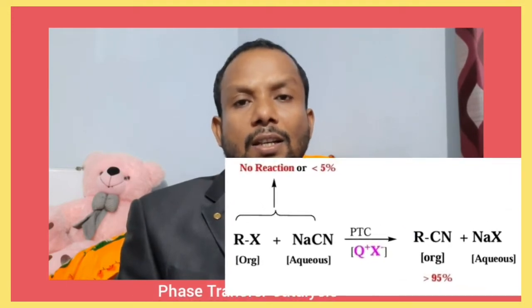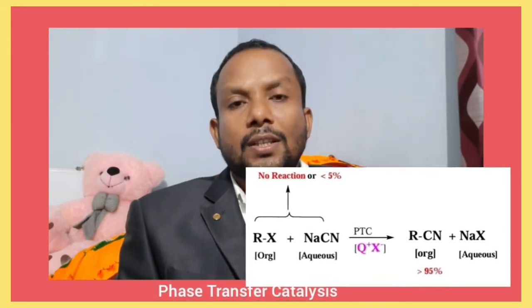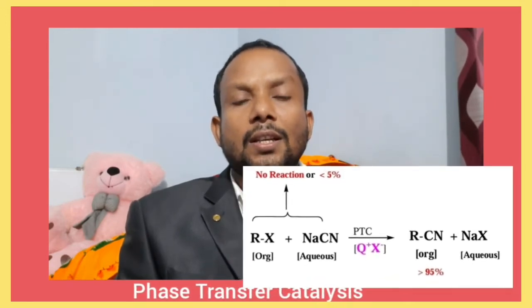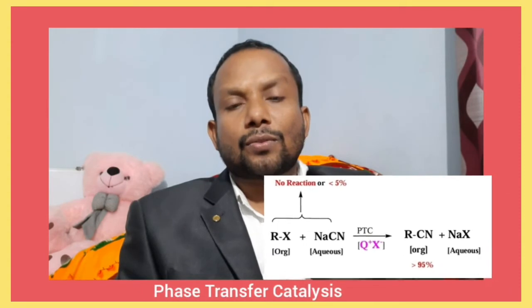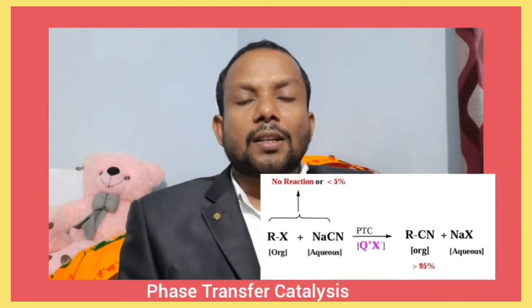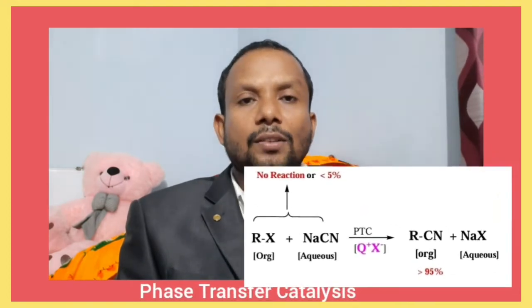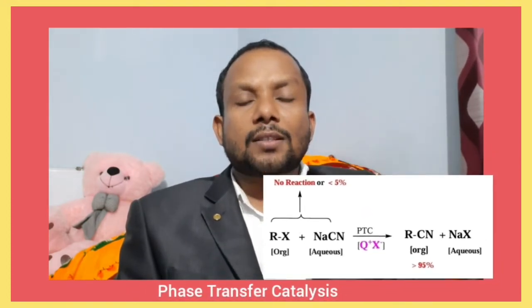Let us take an example. Here RX reacts with sodium cyanide to form alkyl cyanide plus NaX. In this reaction, RX is soluble in organic solvent, whereas sodium cyanide is soluble in the aqueous phase.